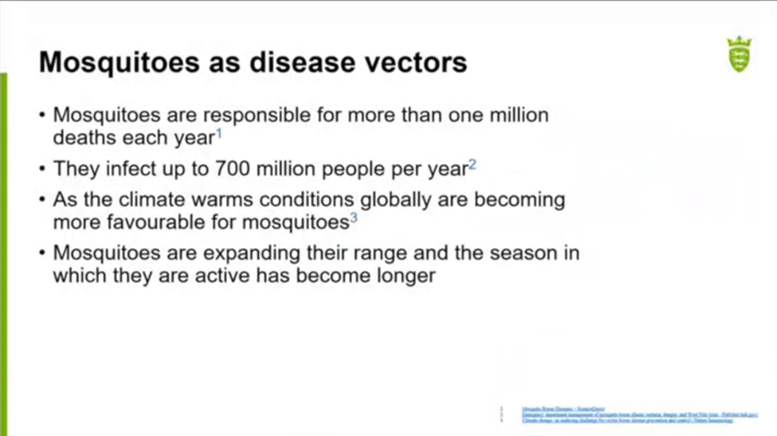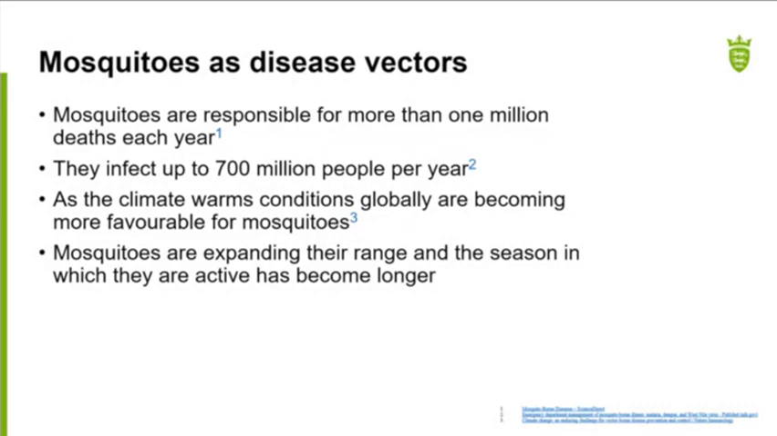So very quickly, mosquitoes as disease vectors are responsible for up to 1 million deaths each year. Primarily, that's malaria. There were 600,000 deaths associated with malaria in 2022. They infect up to 700 million people per year. Again, primarily malaria, but we'll go on to talk about dengue, chikungunya, and Zika virus that are associated with the Aedes species.